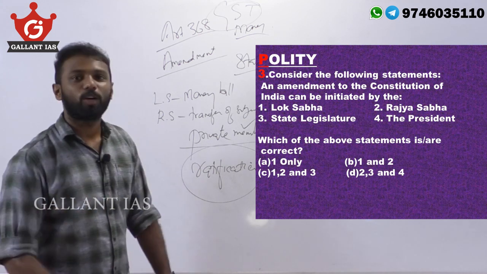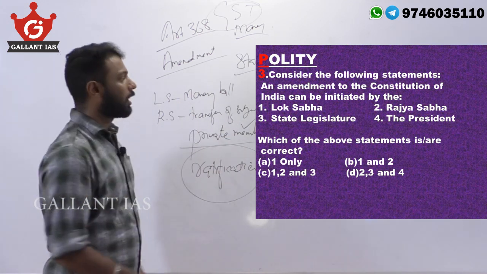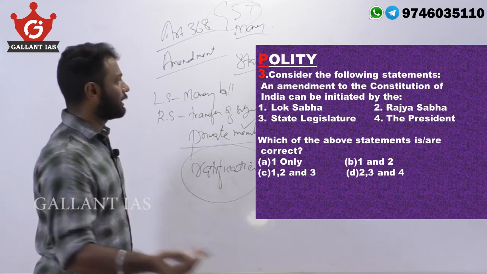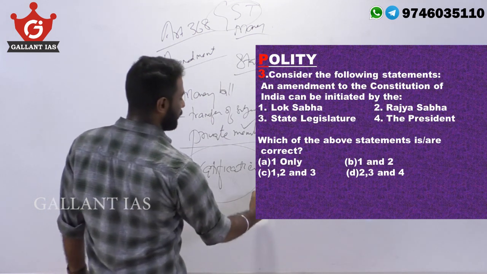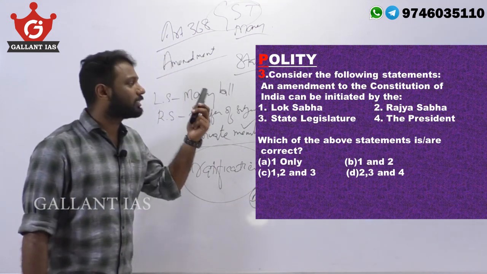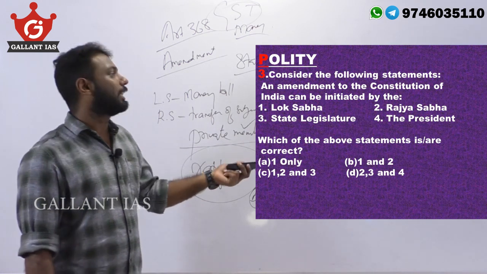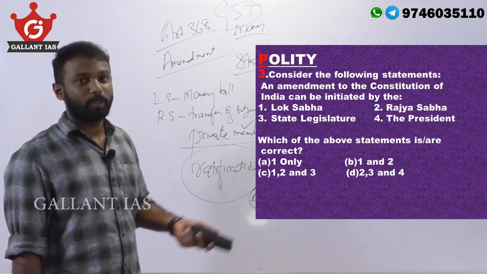Now when we move on to the question, the amendment to the Constitution of India can be initiated by, we know that both Houses, Lok Sabha and Rajya Sabha, can initiate. So the answer is B, 1 and 2, because state legislatures cannot initiate an amendment procedure, and the president also cannot.